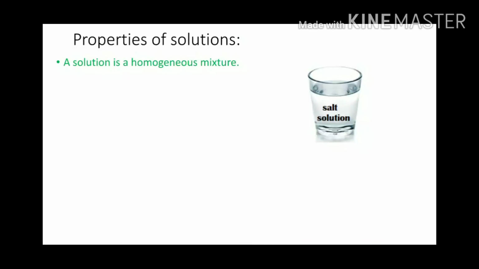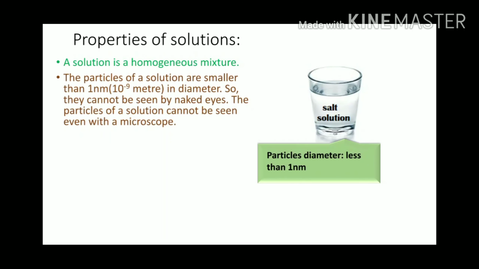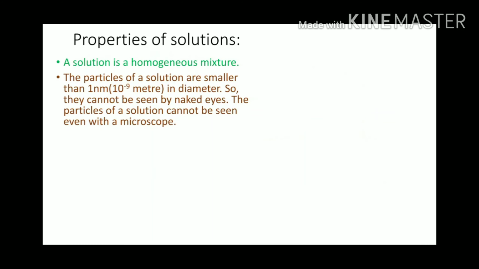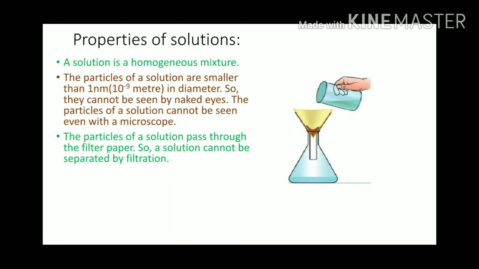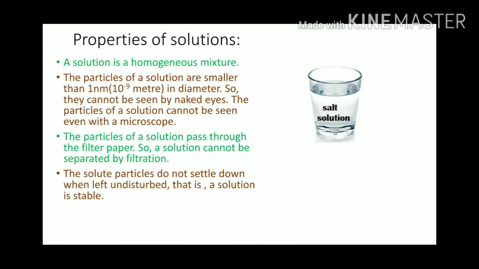Now let us see what are the properties of solutions. A solution is a homogeneous mixture. The particles of a solution are smaller than 1 nanometer in diameter, so they cannot be seen by naked eyes. The particles of a solution cannot be seen even with a microscope. The particles of a solution pass through the filter paper, so a solution cannot be separated by filtration. The solute particles do not settle down when left undisturbed. That is, a solution is stable.